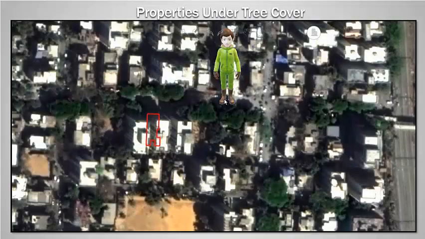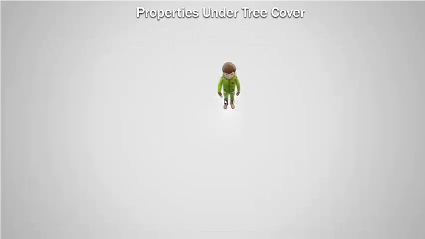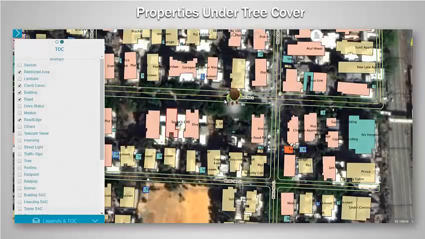This is a real-life example to conclude about properties under the tree cover, which is a situation in most of the developing cities. This is a place where the tree canopy is visible along the roadside and in between the two buildings. This is how the road digitization looks. This is how the map looks after digitization. Kindly note that the digitizer has captured a small property under the canopy because of the limitation of the primary data.